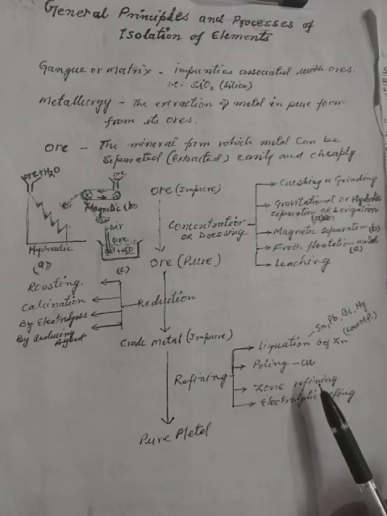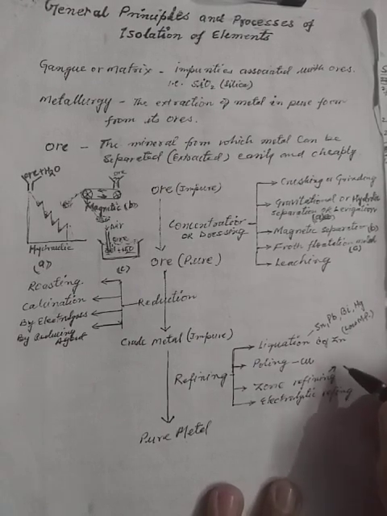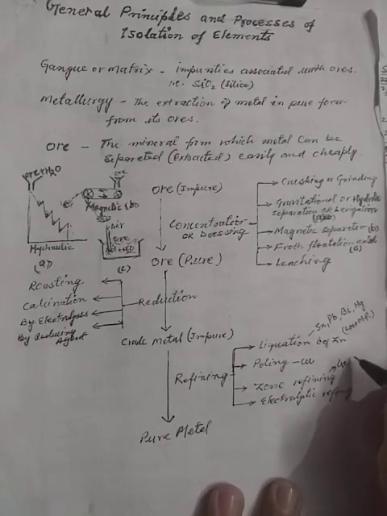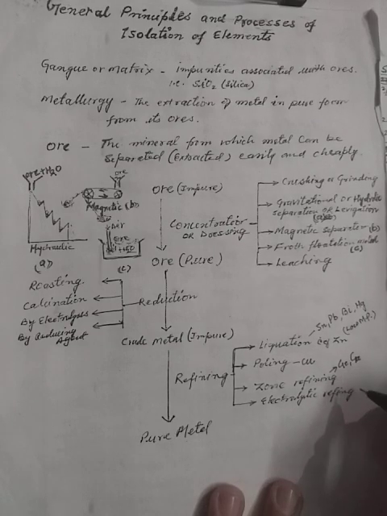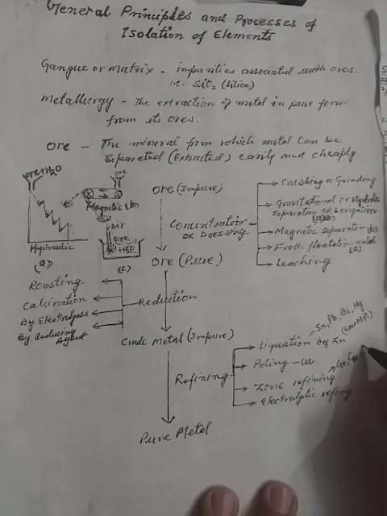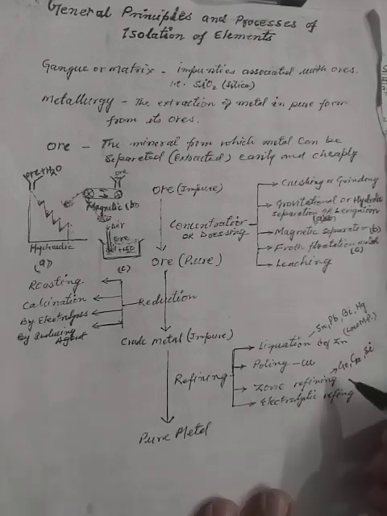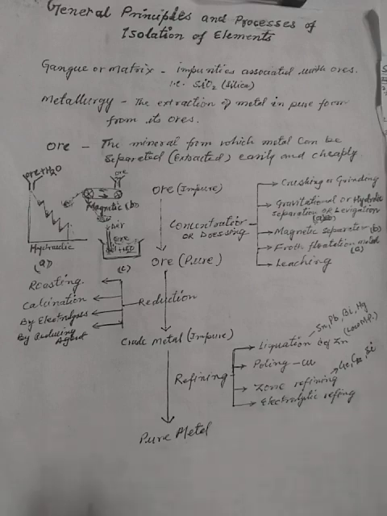And zone refining is done for germanium, Ge, gallium, Ga, and silicon, Si. So for germanium, gallium and silicon, we can use zone refining. We heat at different temperatures to separate the metal and the impurities.